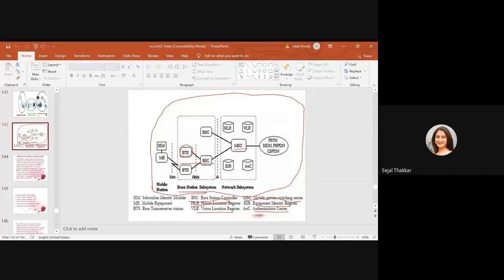As I told you, GSM architecture consists of the mobile station, the base station subsystem, and the network subsystem, and all of these have various parts. The mobile station consists of the mobile and SIM card, then the BSS consists of the BTS and BSC.